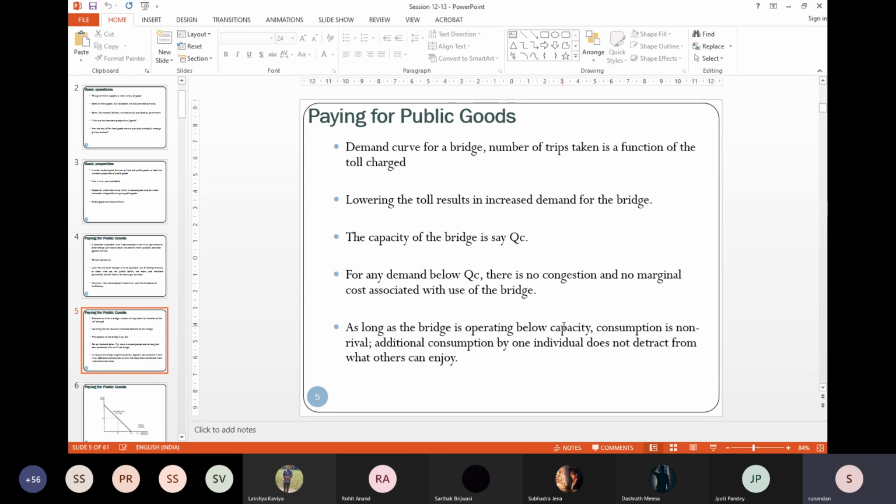And suppose there is a threshold capacity of that bridge. At a particular point of time, the bridge can handle these many vehicles. Suppose that's given by QC. Now, for any value which is less than QC, there is no congestion and hence no marginal cost.